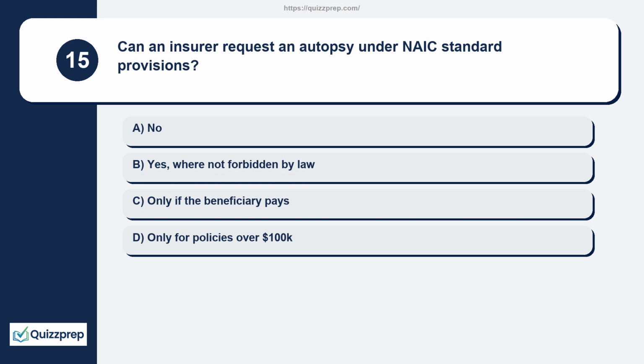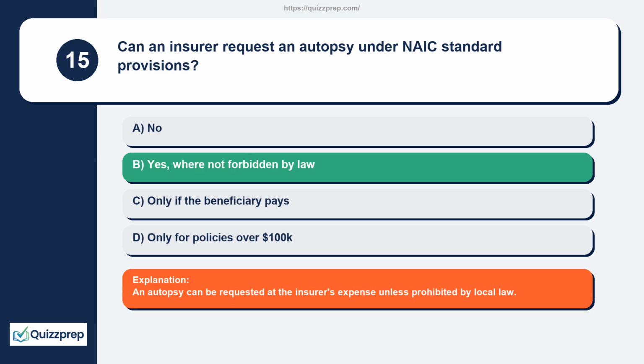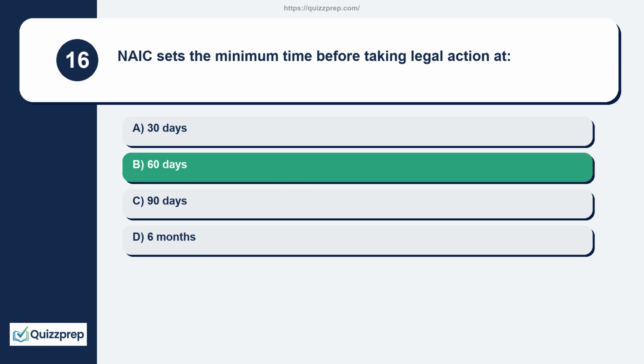Question 15. Can an insurer request an autopsy under NAIC standard provisions? No. Yes, where not forbidden by law, only if the beneficiary pays, only for policies over $100,000. An autopsy can be requested at the insurer's expense unless prohibited by local law. Question 16. NAIC sets the minimum time before taking legal action at 30 days, 60 days, 90 days, 6 months. 60 days after proof of loss.